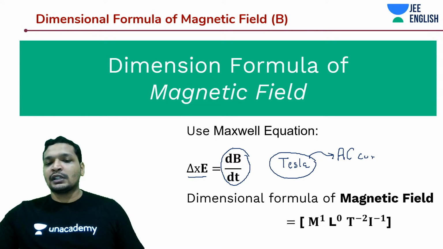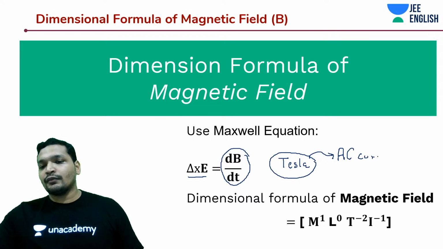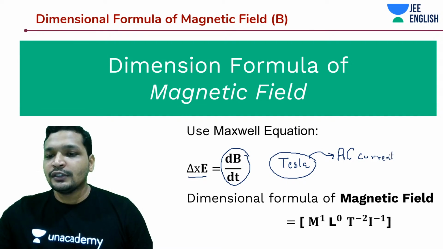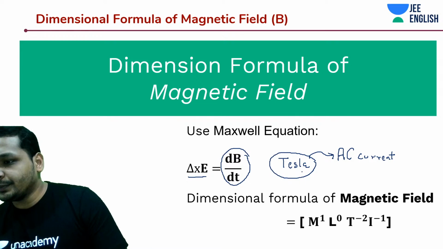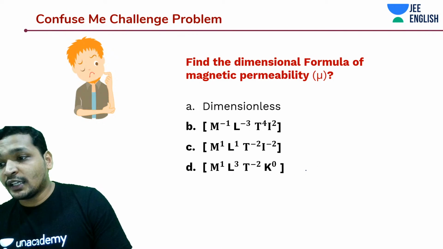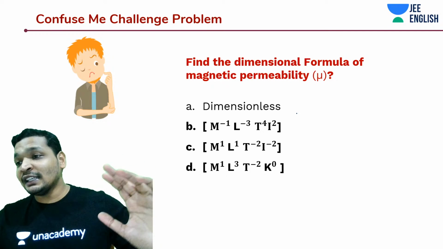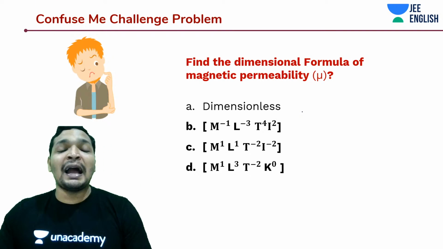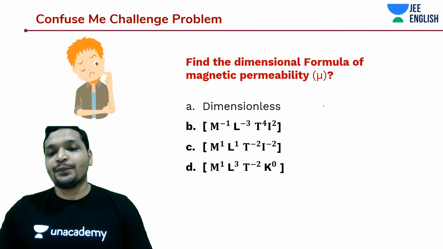But this equation was derived by Maxwell, okay. I think it was derived by Faraday or Maxwell, I'm not really sure. That's a good question. Do it, don't guess it. Should it be dimensionless, or is there a dimension attached to magnetic permeability?